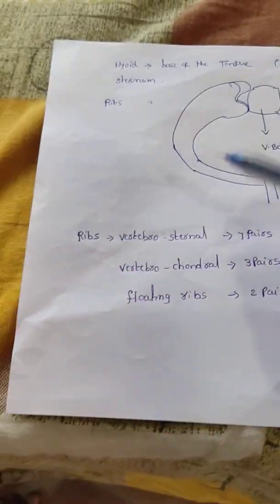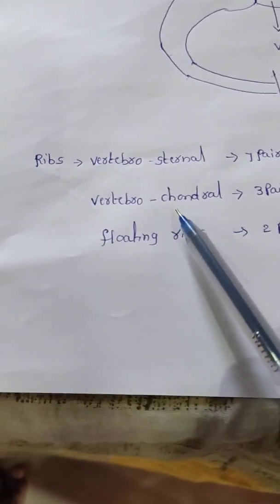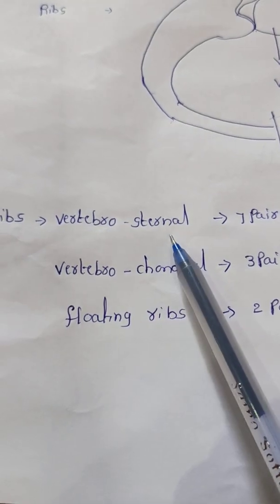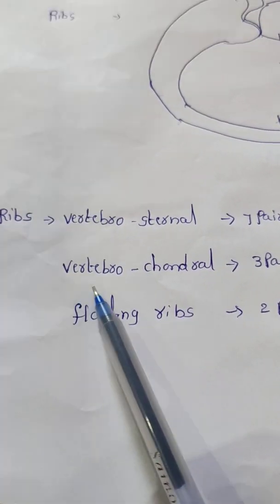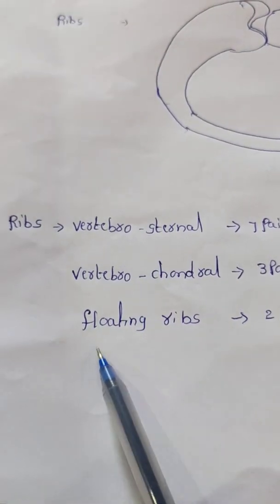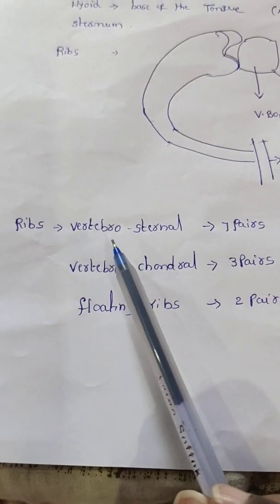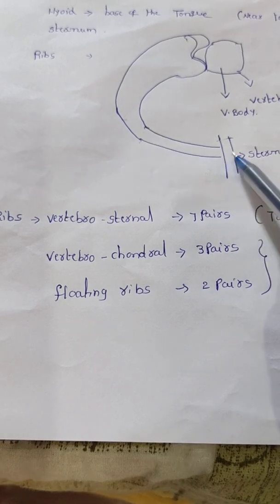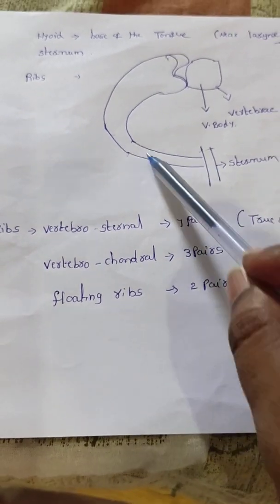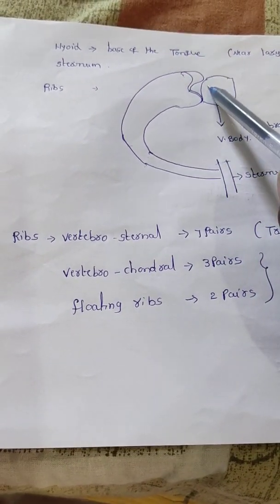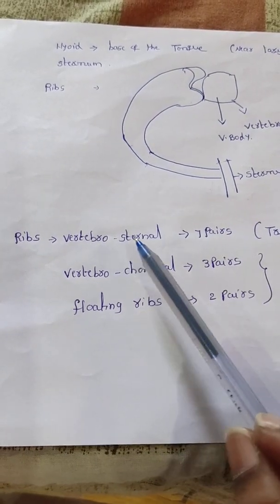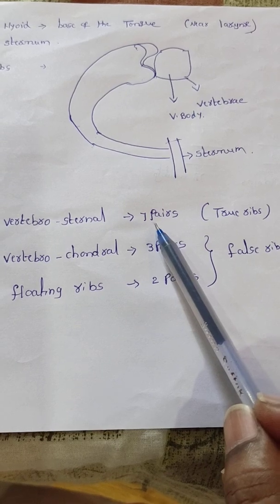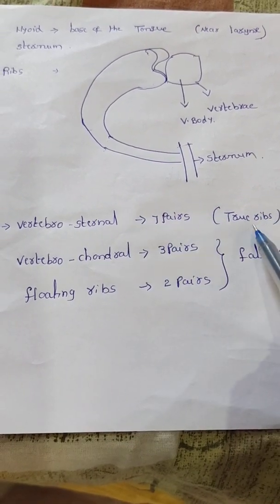That's why the ribs are classified into three types. One is vertebrosternal, another one is vertebrochondral, another one is the floating ribs. Vertebrosternal ribs means the rib is articulated on one side with the sternum, on another side with the vertebral body. That rib is called a vertebrosternal rib. How many pairs are there? 7 pairs. These are called true ribs.